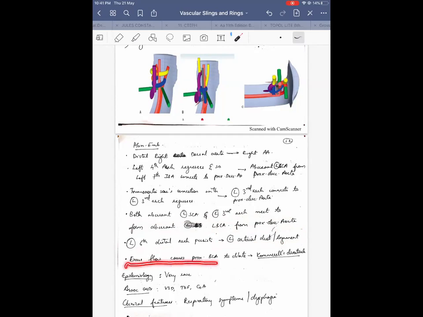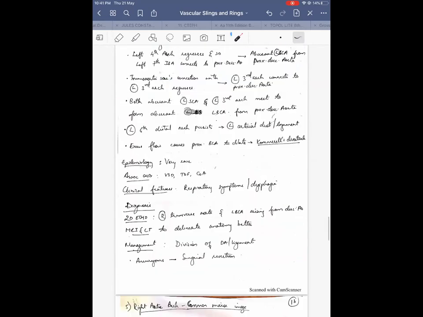Now excess flow also, again, as this is the principle of Kommerell's diverticulum, because there is a left ductus which is causing excess flow into this aberrant subclavian artery origin, here aberrant brachiocephalic artery origin. So this can form a Kommerell's diverticulum here also. Now it is a very rare anomaly. You need not remember all this.